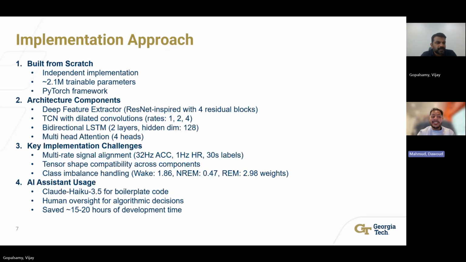So yeah, let's talk about implementation. We implemented the WatchSleepNet with about 2.1 million parameters in PyTorch with the four components that Vijay just mentioned: the feature extractor, TCN, LSTM, and the attention.